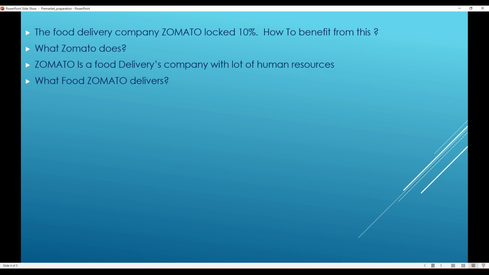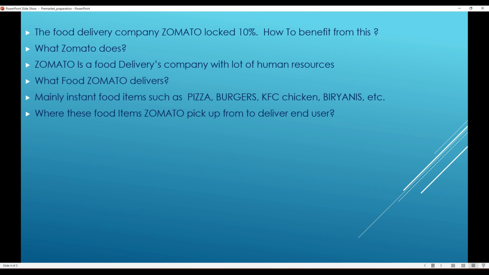So what food does Zomato deliver? If you think broadly, instant food like pizzas, burgers, KFC chicken, biryani, all these kinds of items, and now, after another company's acquisition, they have started delivering vegetables also. That is Zepto or something. But mainly from the starting, Zomato has been in the food delivery business, where Zomato picks up these food items and delivers them to the end user.